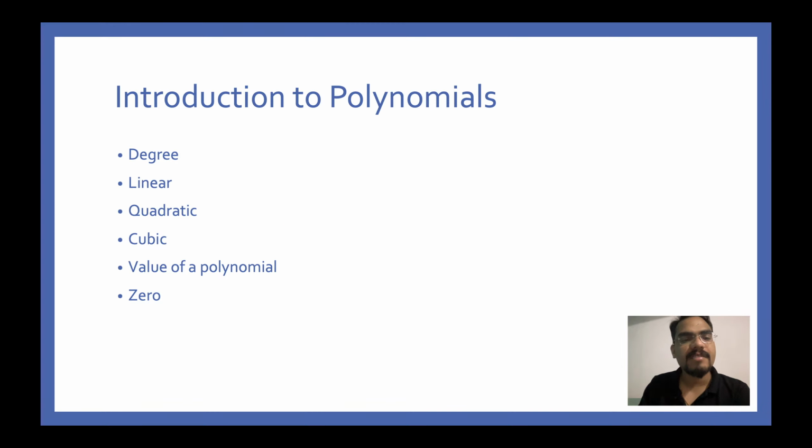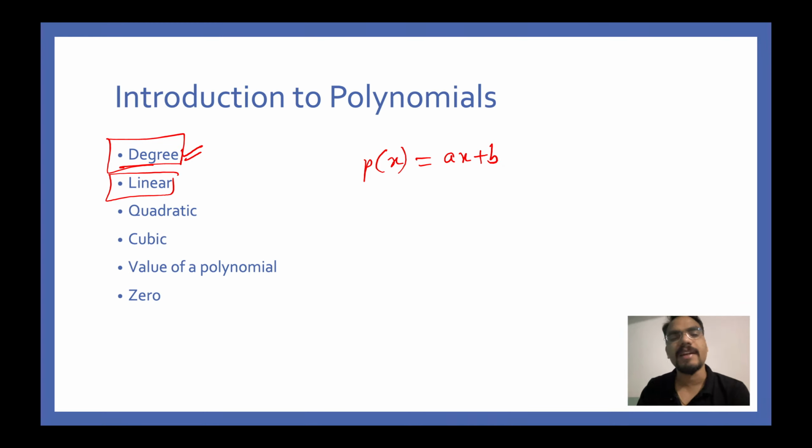So degree is clear to us. Degree is done. Coming to a linear polynomial, a polynomial which can be written in the form of, let's say, if I'm representing a polynomial like this. So how do you read this? P of x, polynomial P of x can be written as ax plus b. So if a polynomial can be written like this, ax plus b, then this polynomial is called a linear polynomial.